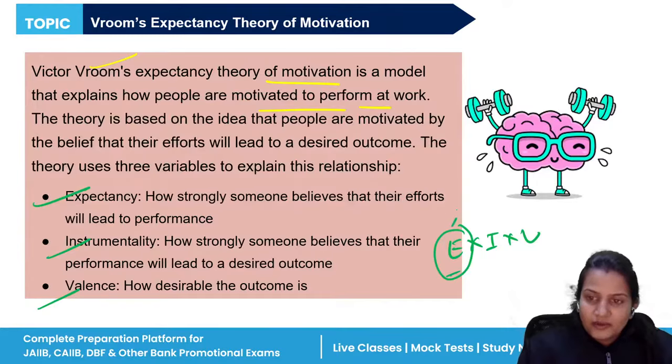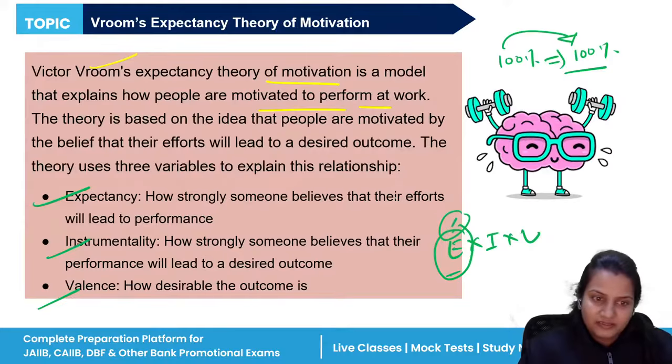What you are expecting is that if I put effort into the organization, definitely it will lead to good performance. That is your expectancy. You are expecting that if I give the effort, suppose 100%, now this effort, 100% effort in the organization, will lead to 100% performance in the organization or not.